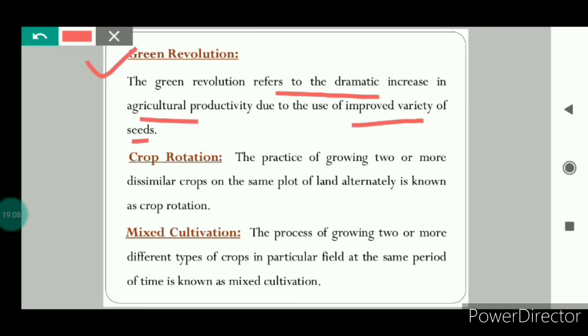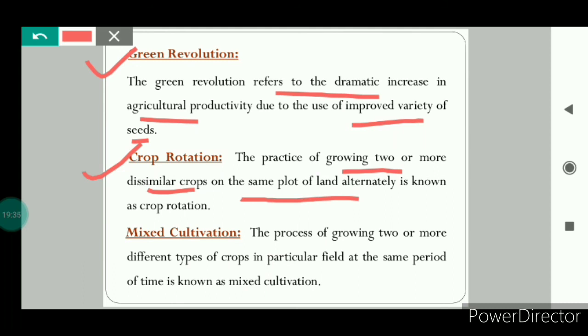Next is crop rotation. Let us see what is crop rotation. Crop rotation is the practice of growing two or more dissimilar crops, dissimilar meaning different, on the same plot of land alternately. So when we are growing two or more different crops on the same plot of land alternately, it is known as crop rotation.